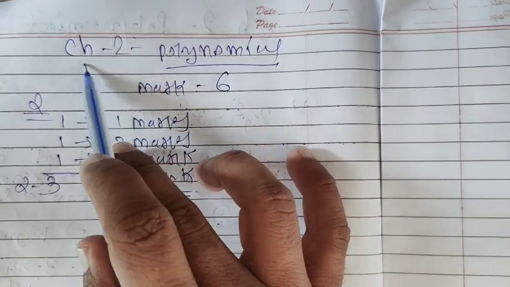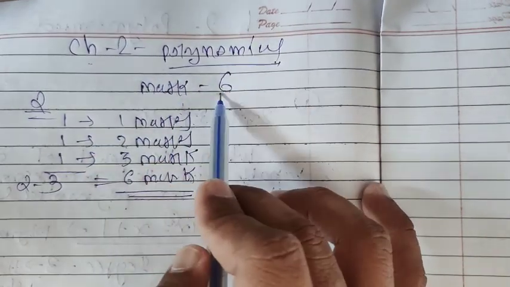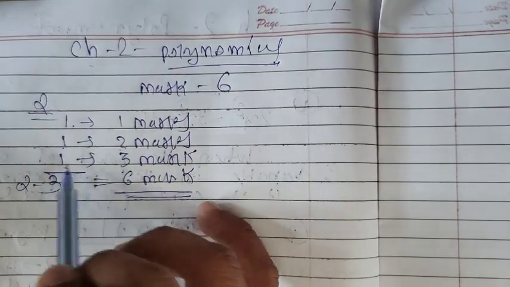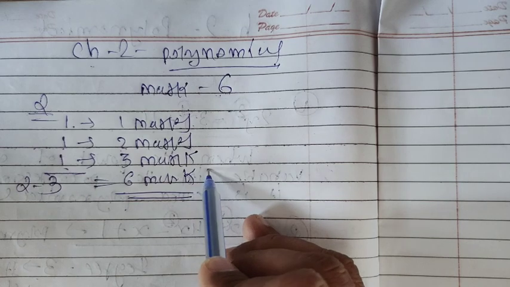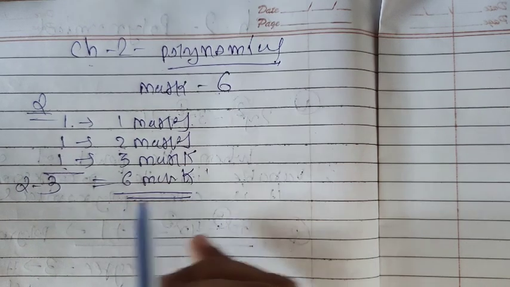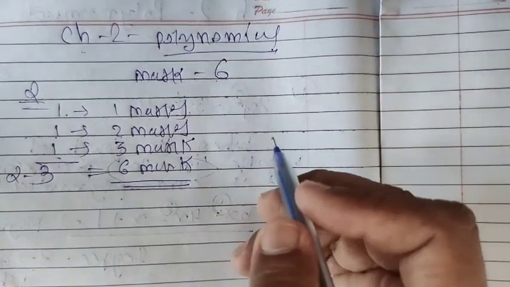We will study Chapter 2, Polynomials. This chapter carries 6 marks: one question for 1 mark, one question for 2 marks, and one question for 3 marks. That means the total marks of polynomials asked in the examination is 6 marks. So first we will learn what a polynomial is.